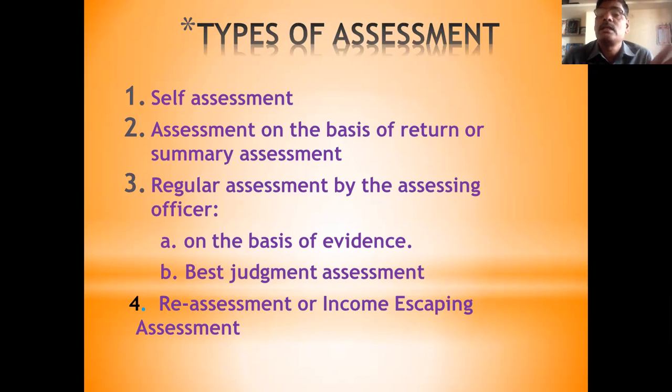That is called best judgment. Best judgment is applicable only when the assessing officer is not satisfied with the evidence given by the assessee, or evidence is not given by the assessee, or that evidence is not related to the subject. Then best judgment comes. This is the point.